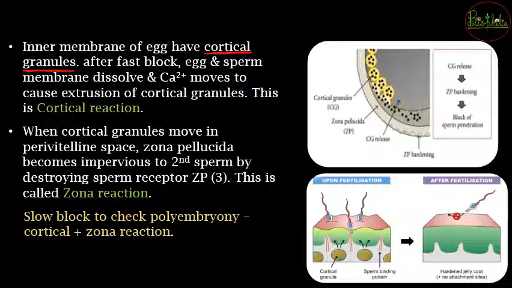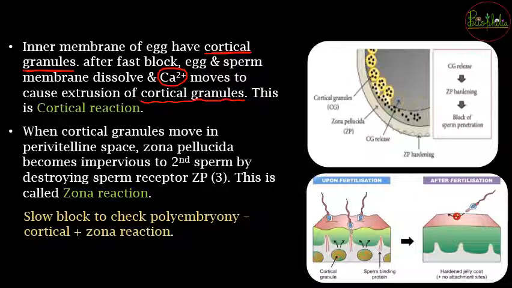Once the egg and the sperm membrane dissolves, the calcium ions are going to move out, and once the calcium moves out, there is going to be the positive agent के सारे cortical granules को बाहर फेंक दिया जाए. So internal membrane से उन्हें बाहर फेंक दिया जाएगा, that is going to be called as cortical reaction.